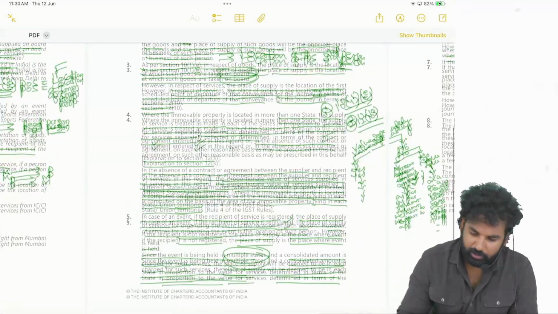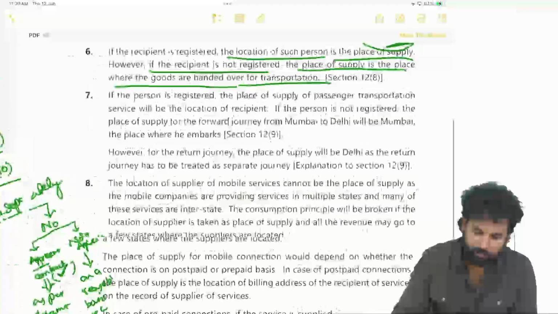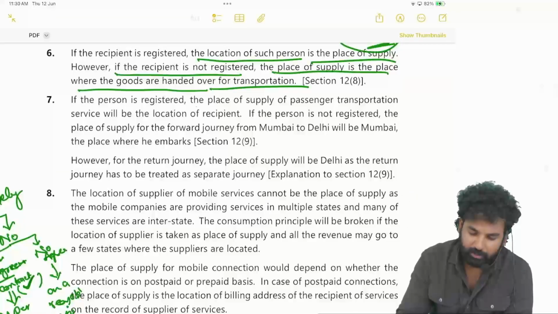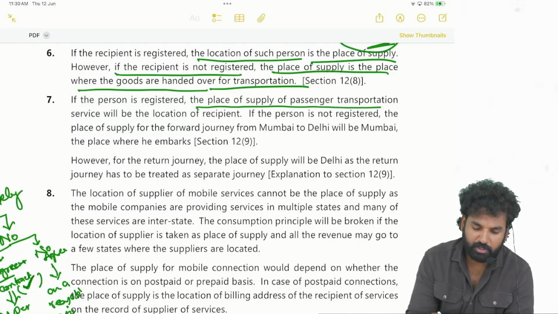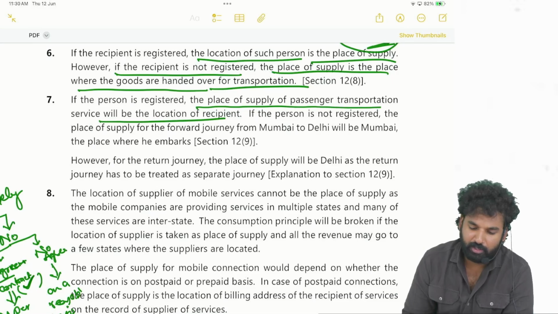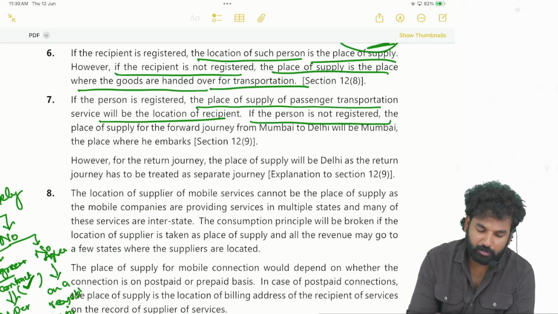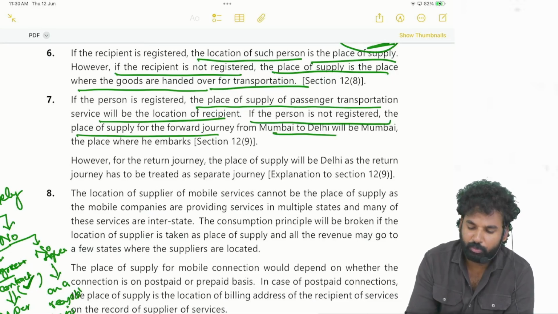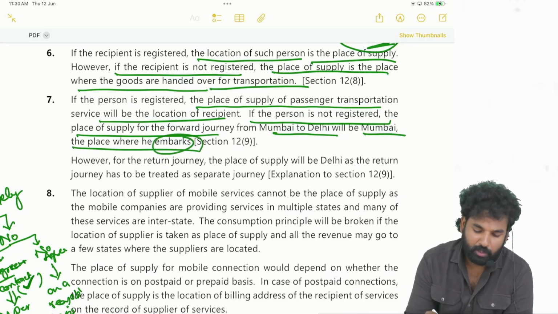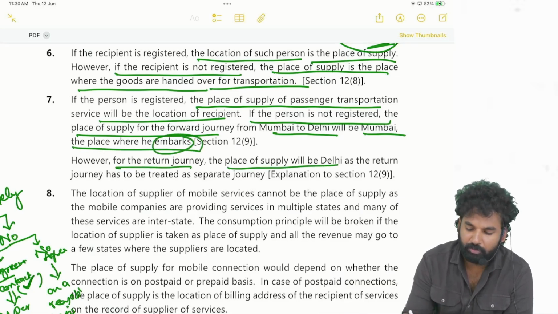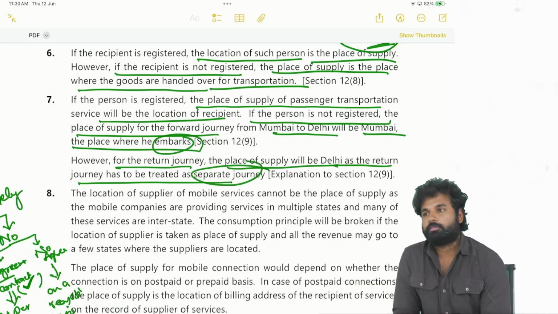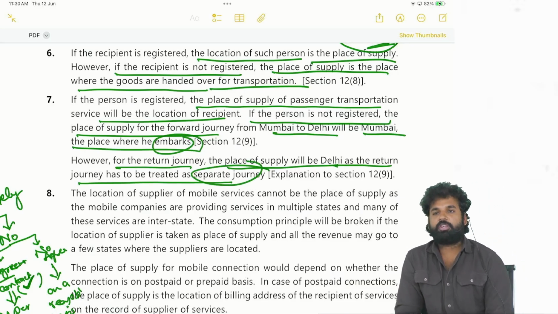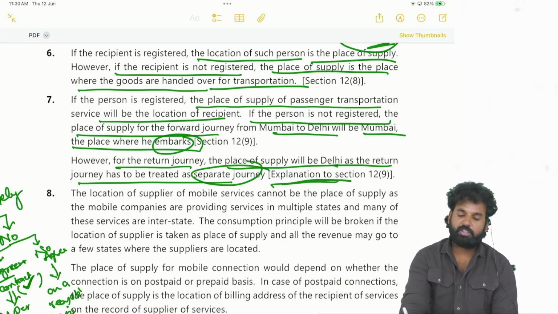Okay, right. See here what it is written. If the person is registered, place of supply of the passenger transportation service will be location of the recipient. If the person is not registered, place of supply for forward journey from Mumbai to Delhi will be Mumbai, that will be the place where he embarks. However, for return journey, place of supply will be Delhi, as the return journey has to be treated as a separate journey as per section 12 subsection 9. Under the explanation it is told like that.